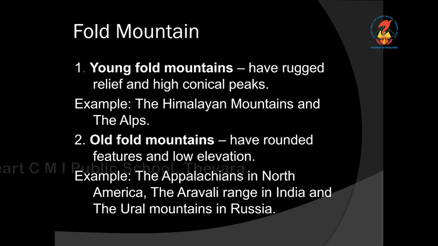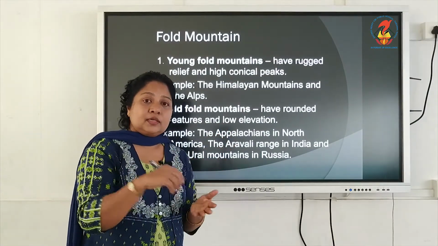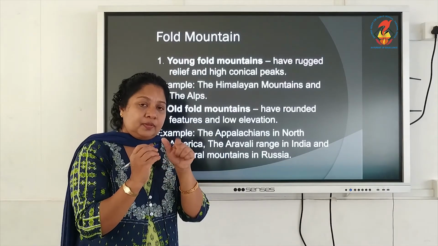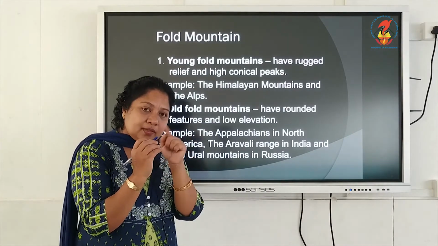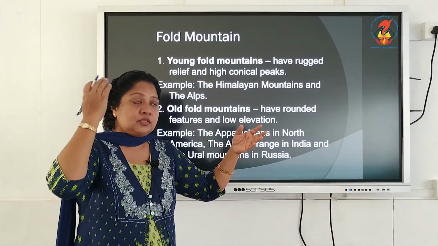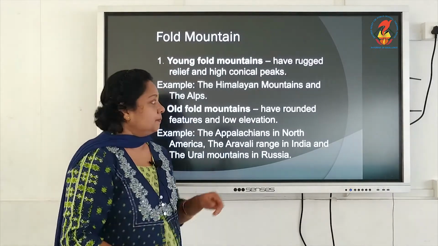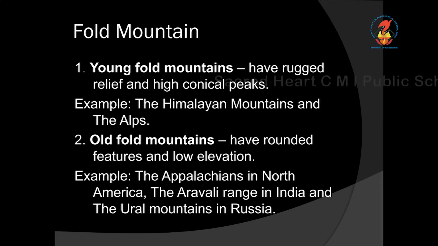For example, Himalayan mountains and the Alps. Old fold mountains are rounded, they have rounded features. So after using the pencil for some time to write, you can see that the top, the lead part will become rounded because of the continuous writing. So the old fold mountains which occurred millions of years ago will be rounded as a result of continuous erosion taking place. So they have rounded and low elevation also. They won't have high peaks, they will be low elevations.